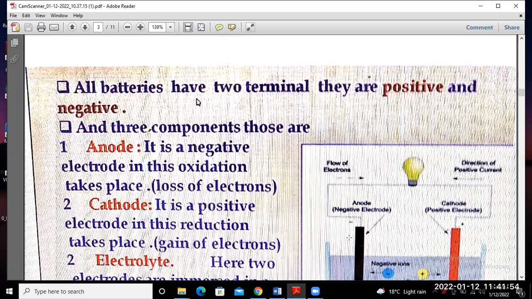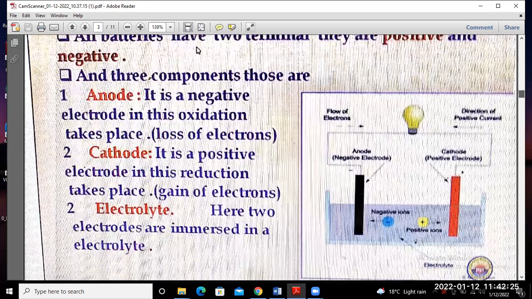In this, oxidation takes place, that is loss of electrons. You may know that the flow of current is the reverse of the flow of electrons.